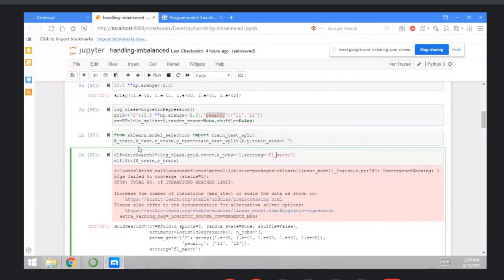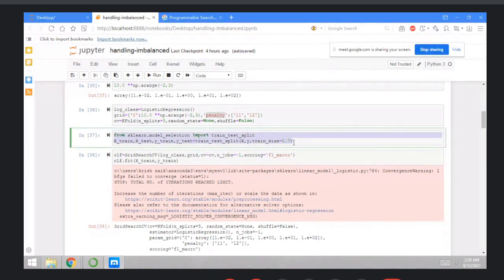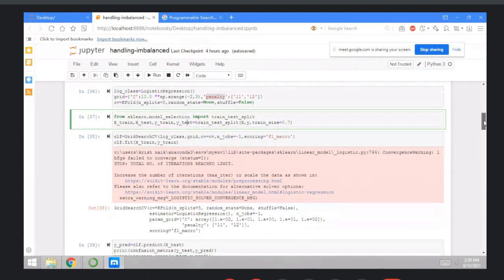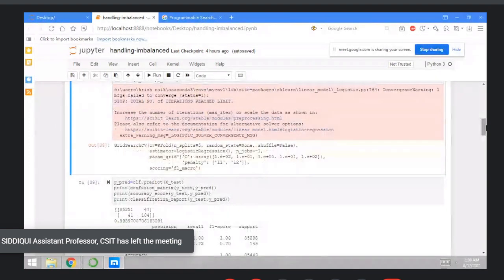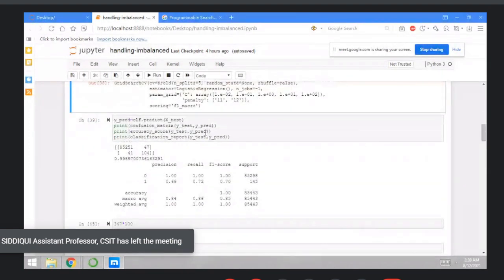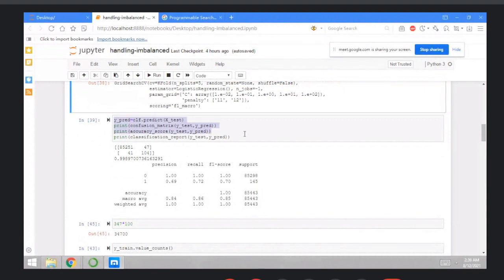Then before this, you can create the X and Y here. Import the train test split here. So create X train, X test, Y train, Y test equals train test split. Create train test split here. Then execute this and check the prediction then. With using the cross validation, you can check the prediction here.